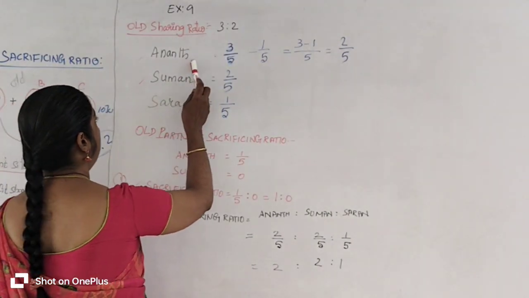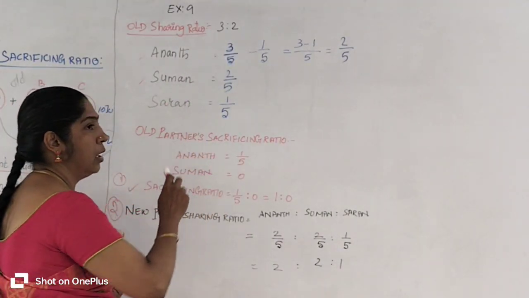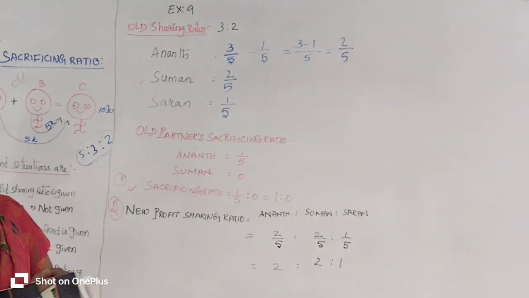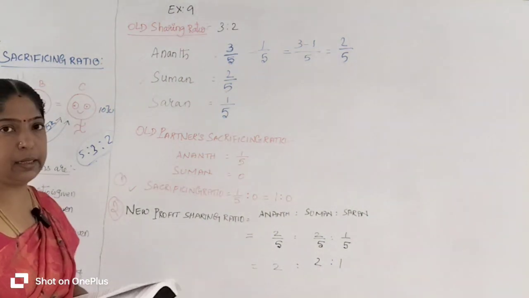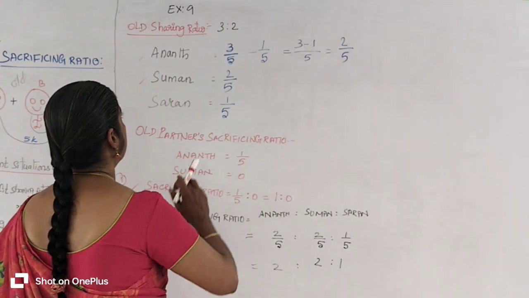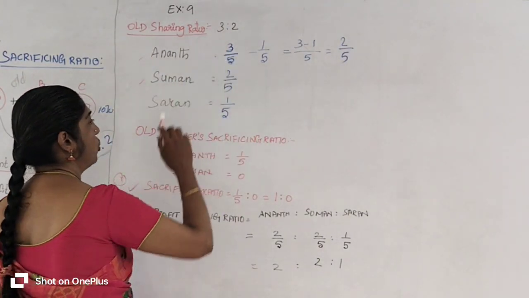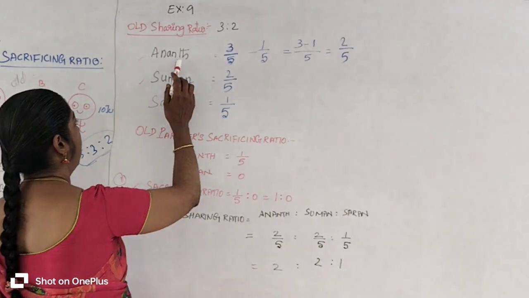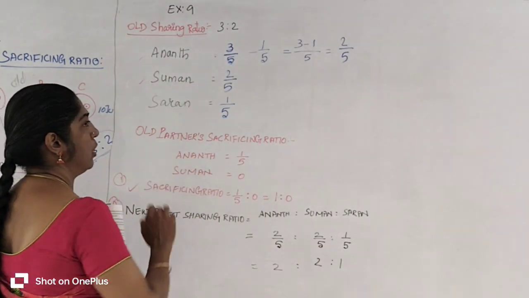Listen. Who are the partners? Saran, Anand and Suman. First we are going to apply what they have given in the question as it is. What is the old sharing ratio? 3:2. Old sharing ratio belongs to the old partners, Anand and Suman.